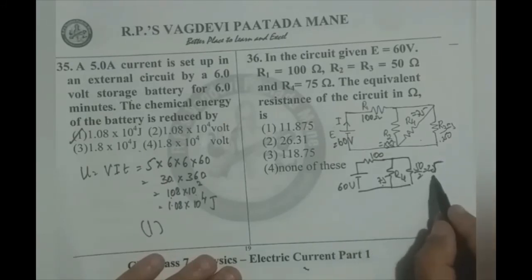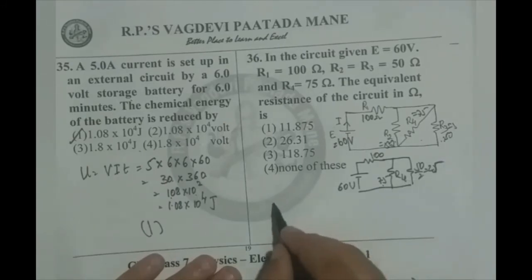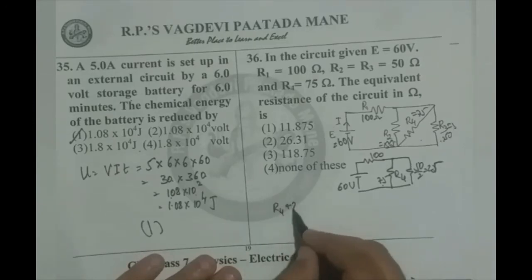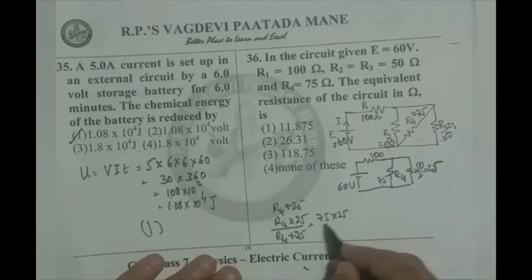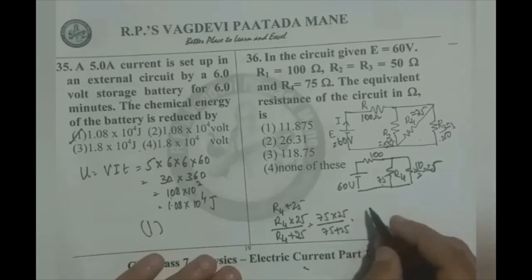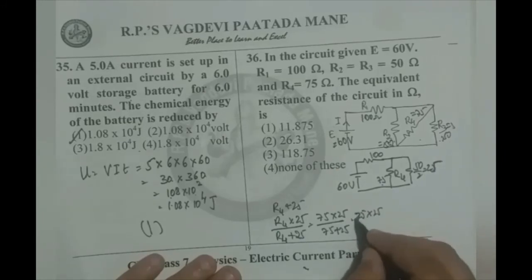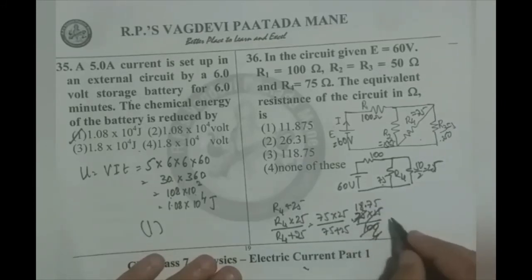R4, 75 and 25 are in parallel. Therefore, the effective resistance of R4 and 25 is R4 into 25 by R4 plus 25, which is 75 into 25 by 75 plus 25, which is 75 into 25 by 100, and this is 18.75.